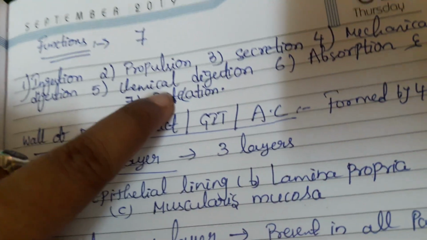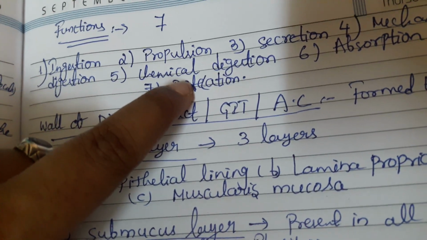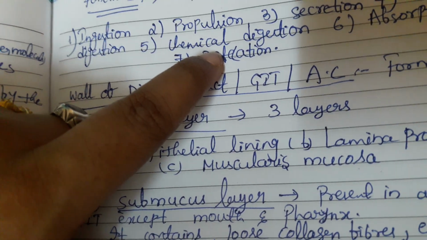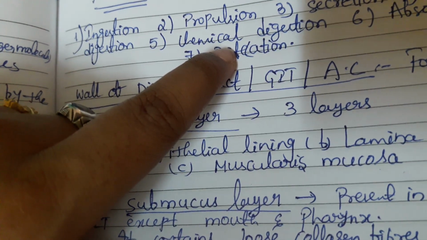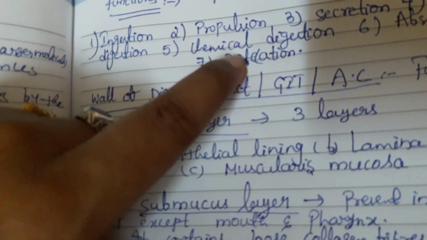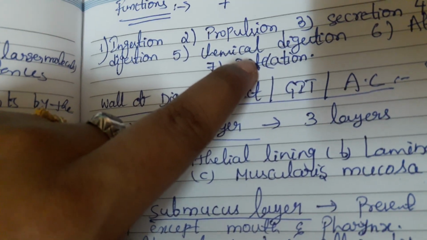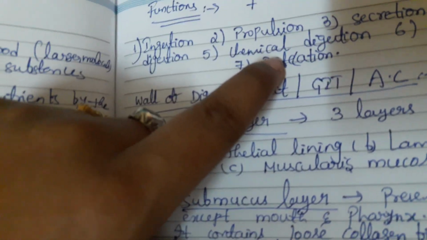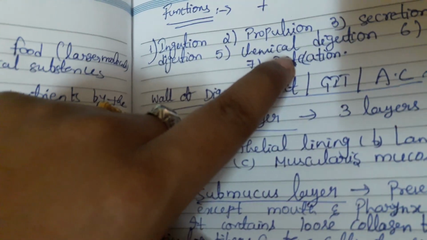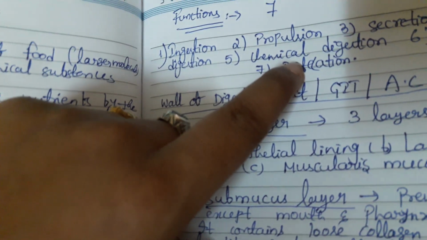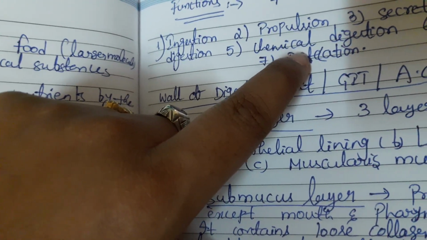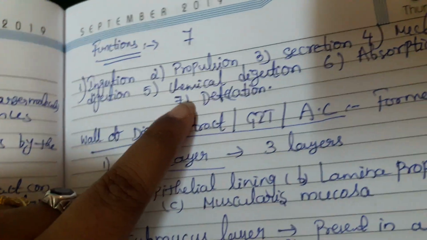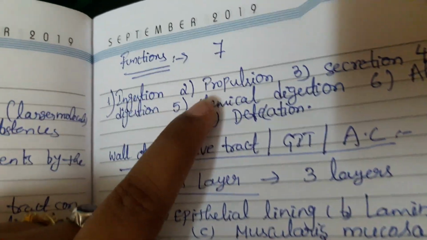And the next one is chemical digestion. Chemical digestion is the process of breakdown of food chemically. Chemically means whatever enzymes are released by the juices, that is pancreatic juice as well as bile juice, and saliva. All these are helpful for the digestion of food. The chemicals in these juices are in the form of enzymes which help in digestion. Mainly in the stomach and small intestine, chemical digestion takes place majorly.